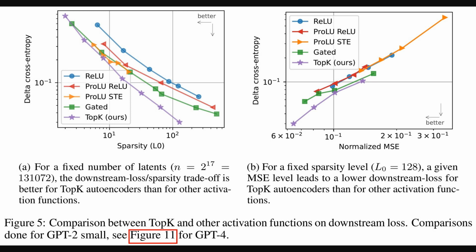Well, moving beyond reconstruction, this figure evaluates feature quality by comparing top K to other activations using quote, downstream loss. This essentially measures how the autoencoder's features impact the language model's actual predictions. Lower is better. On the left, with a fixed number of latents, top K shows a superior trade-off between this downstream loss and L0 sparsity. And on the right, at fixed sparsity, top K gives lower downstream loss for a given reconstruction quality.